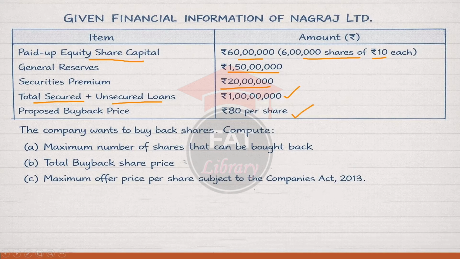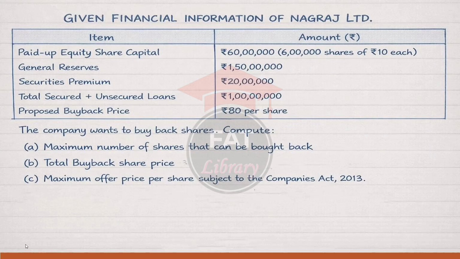The company wants to buy back shares. Compute maximum number of shares that can be bought back, total buyback share price, maximum offer price per share subject to Companies Act 2013. So let's start the solution.